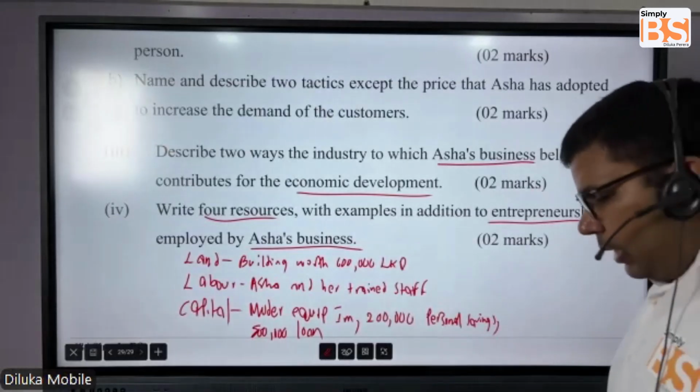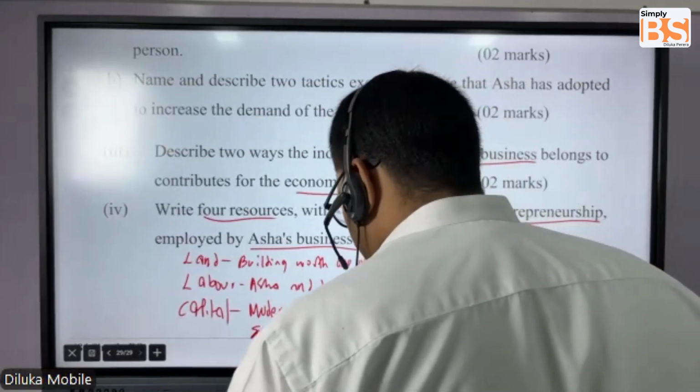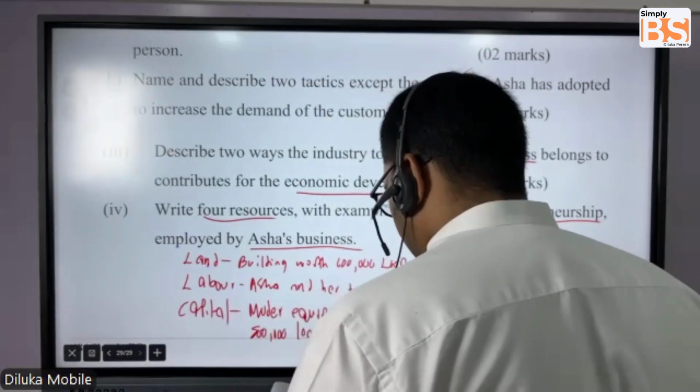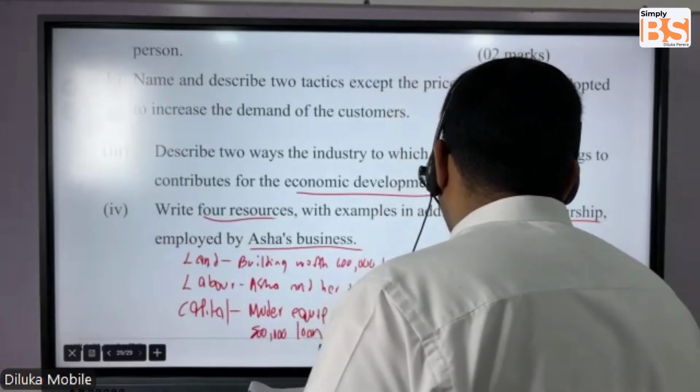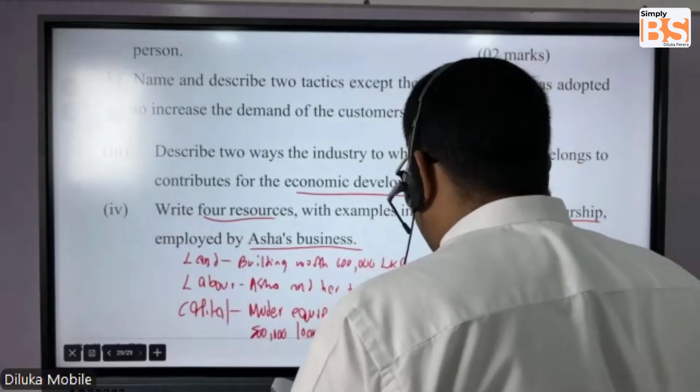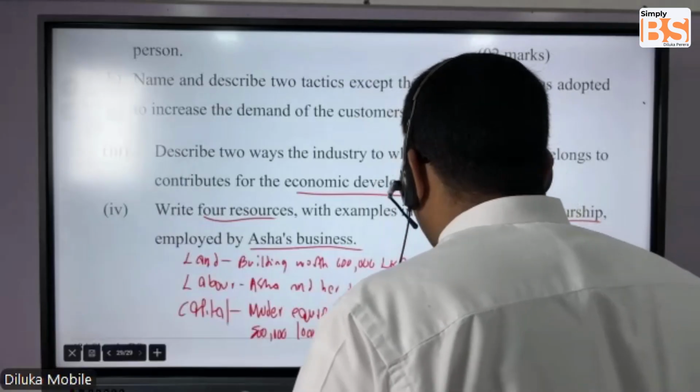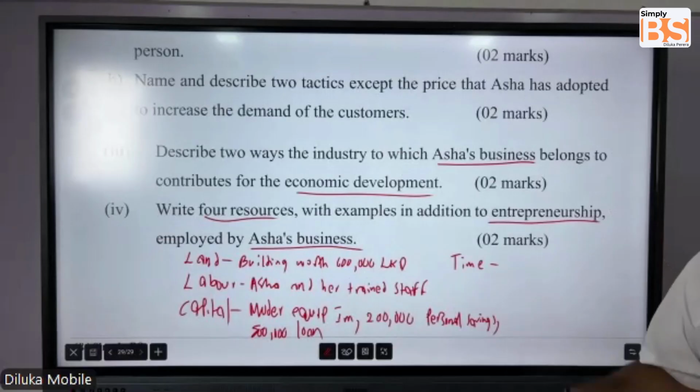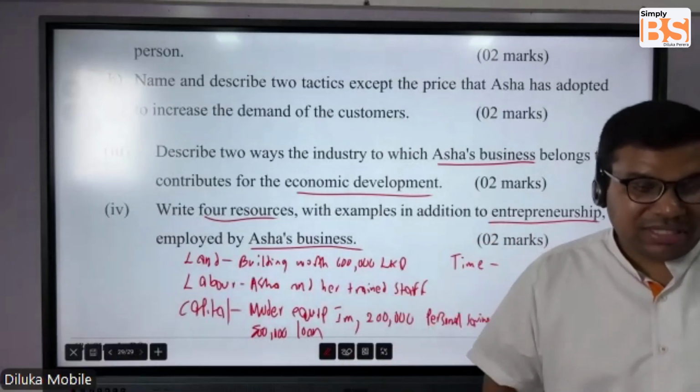Then what about time? We can give an example for time because they have very specifically mentioned that the trained staff is trying to give the service at any time.